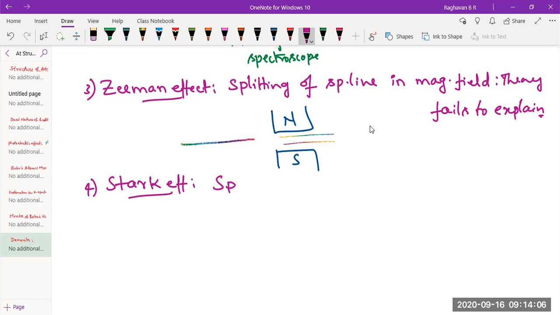That is the splitting of the spectral line of hydrogen in an electric field. When you pass the spectral line through an electric field, each spectral line splits into two. The theory fails to explain this.